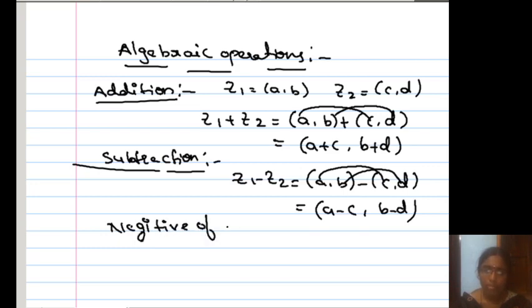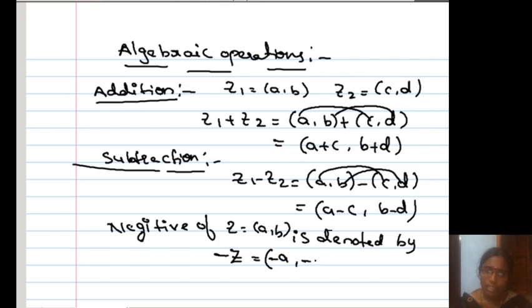The negative of z equal to (a, b) is denoted by minus z. It is nothing but multiplying both components by minus, the first component as well as the second.